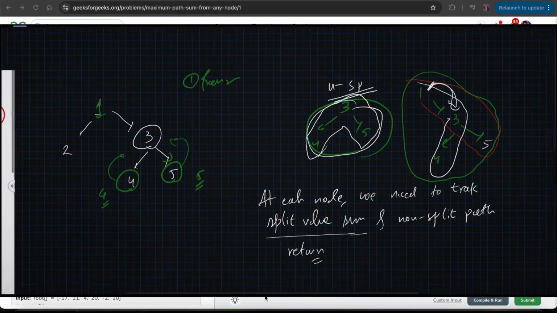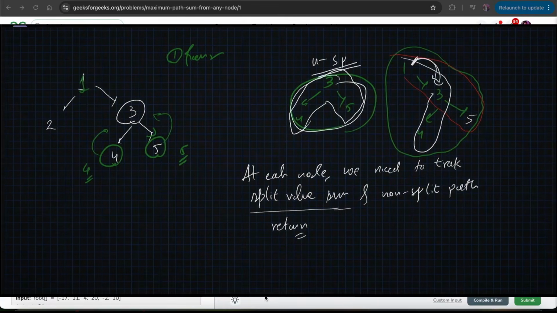I don't know if it's making sense to you, but let us complete a dry run and it will make sense to you in a while. So going to the bottommost part of the tree using DFS, right? Here 4 will contribute as 4 as sum, because there is nothing beneath it, or there is no path beneath it, so we cannot even split it if we try to. Similarly for 5, we cannot split it even if we try to, and the sum would be 5, right? Now when we go back to its parent, this node will have one of the possible sums, as we consider this tree, and the sum would be 5 plus 4, 9, plus the current value, which is nothing but 12, right?